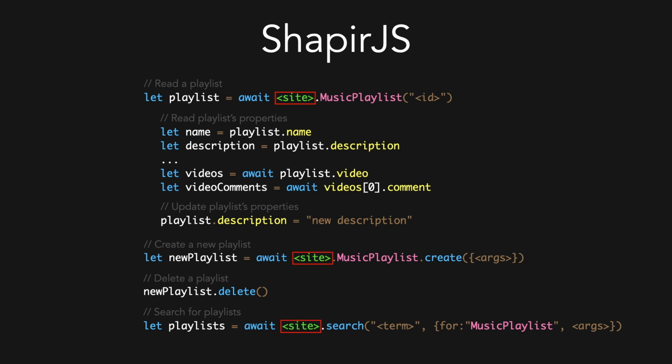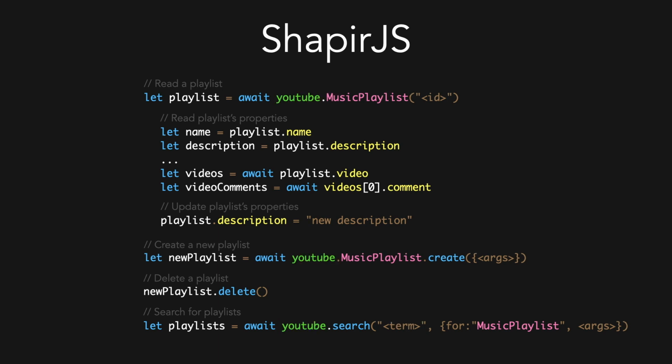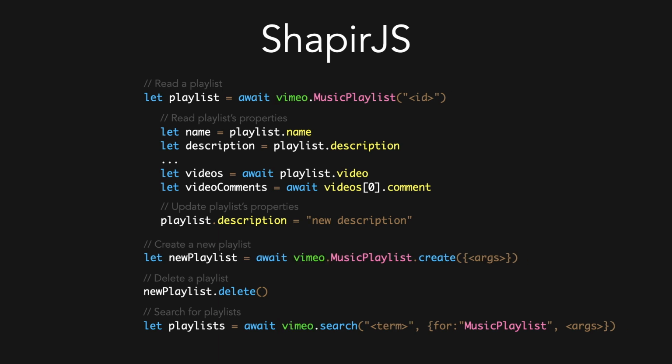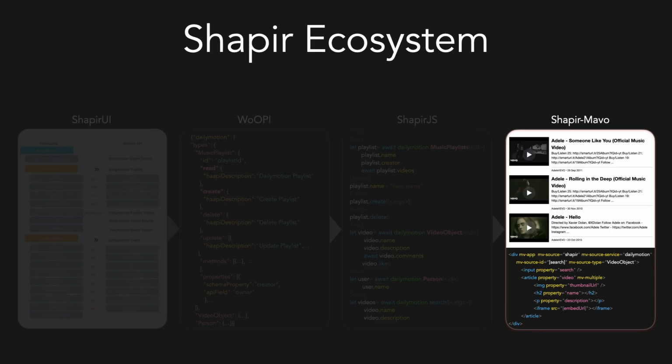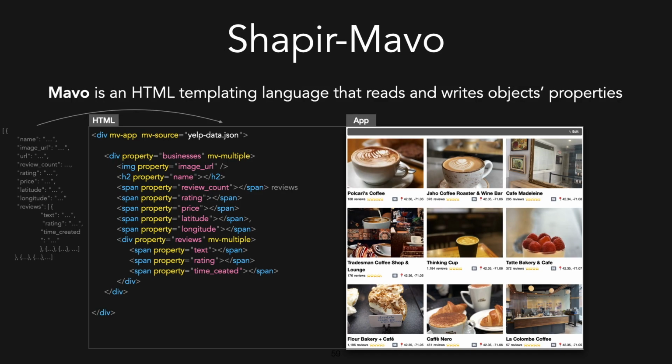And given that Whoopi maps the objects to standard schema.org types, it permits applications written using Shaper.js over one site to work unchanged over any other site providing semantically equivalent data. To allow novices to build applications using Shaper.js without writing any JavaScript code, we integrate Shaper.js with Mavo, which is an HTML templating language that reads and writes objects' properties.